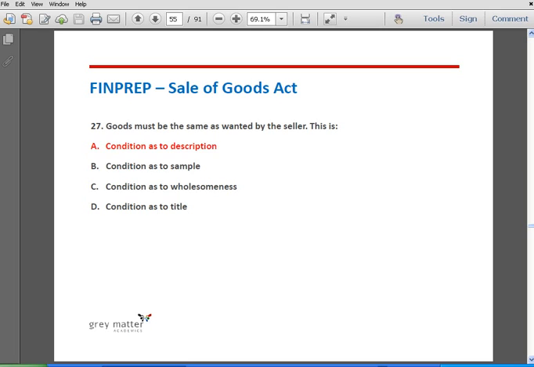When a buyer proves that he is solely dependent on the seller's knowledge and expertise for making the goods, and he describes his requirement, the seller is supposed to go by the description and give the buyer the best goods according to his description.